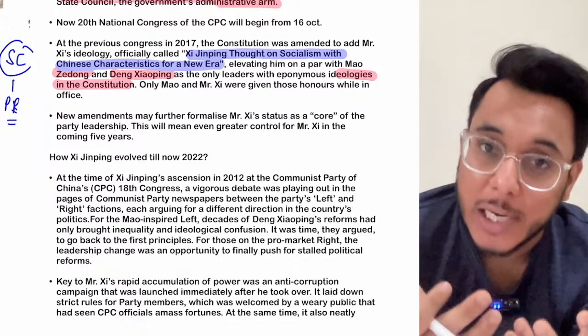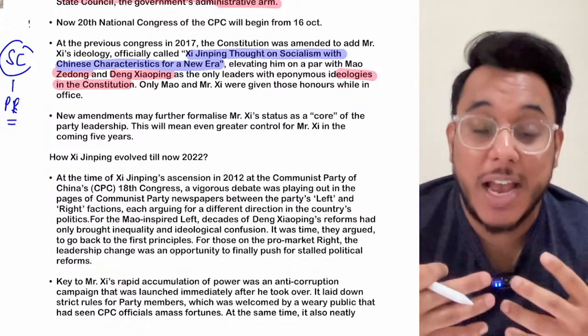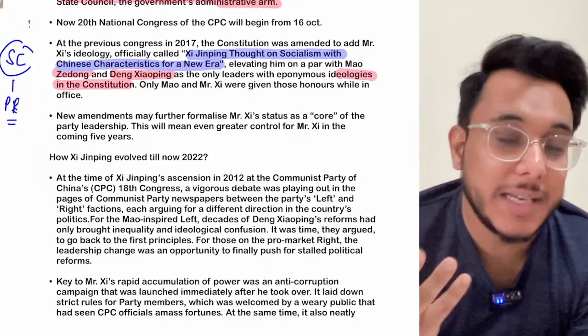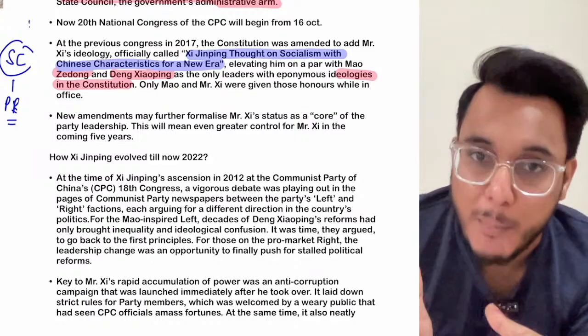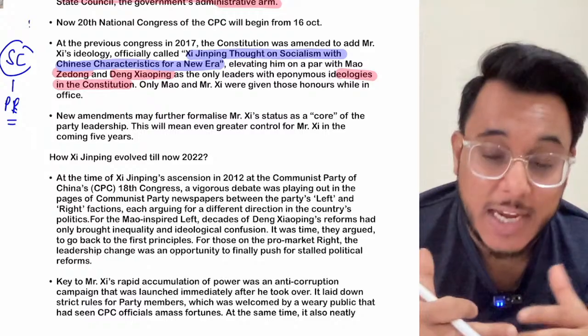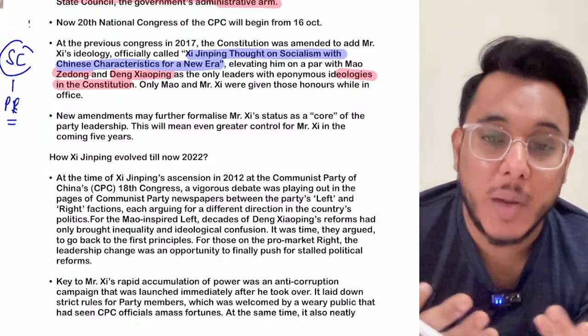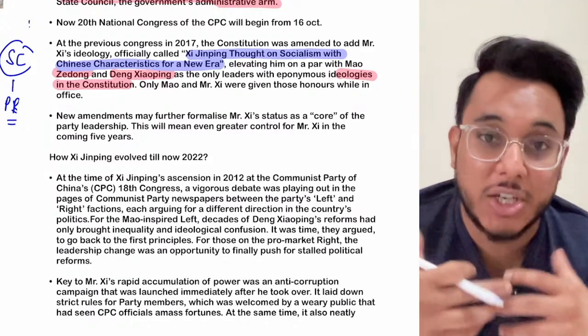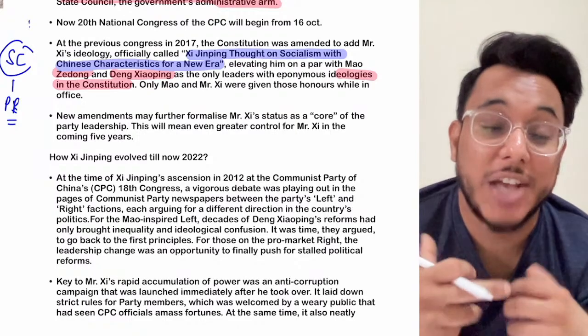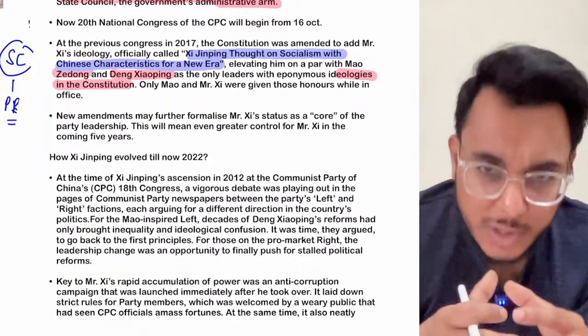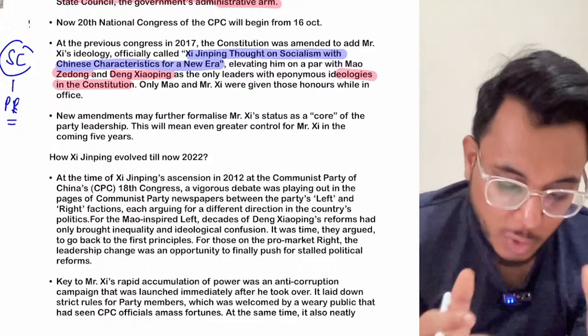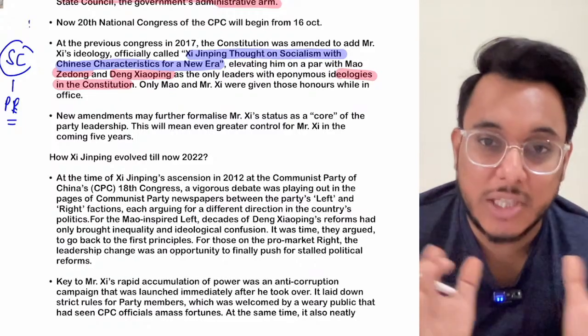What is this new era? The new era is one where China will have an important place in world politics, in world matters. China will attain superpower status. Okay, a new era where China's economy will be rejuvenated, China's governance will be rejuvenated. So this is an entirely new era. Okay, so basically, Xi Jinping Thought on Socialism with Chinese Characteristics.